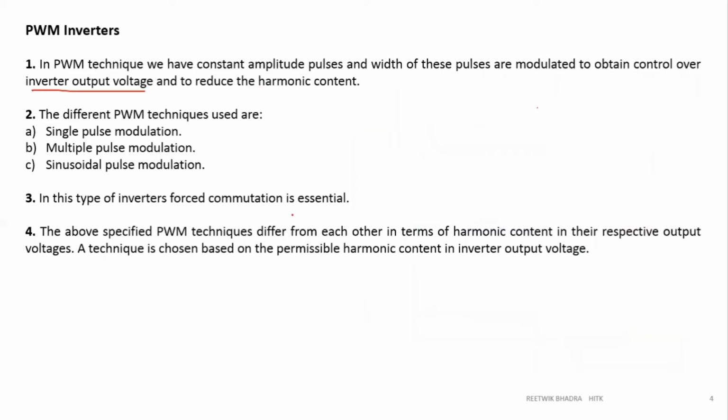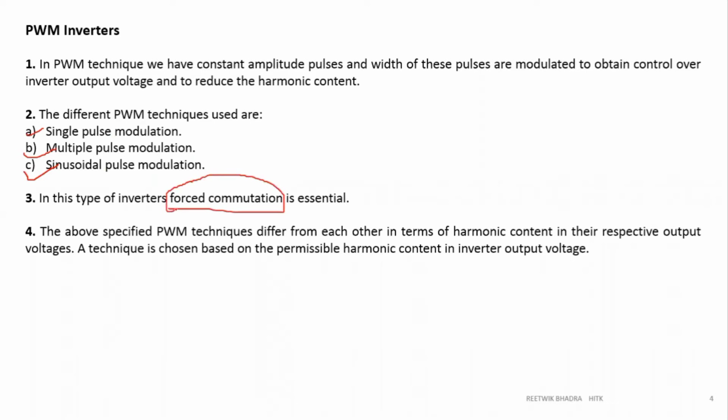Now, the three important types of PWM modulation techniques we use are single pulse modulation, number 1, multiple pulse modulation, number 2, and sinusoidal pulse modulation. We'll discuss this in detail, very important. And obviously, since the supply is DC, force commutation will be required.